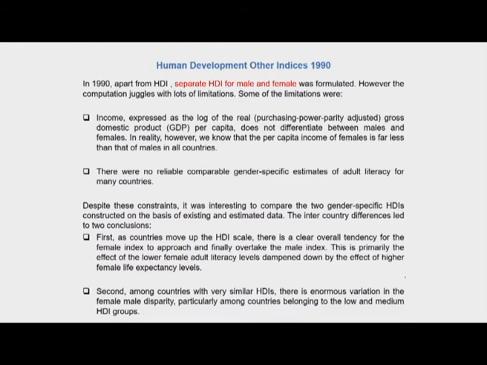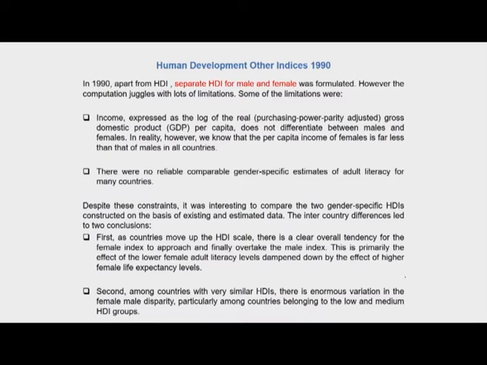And because there were no reliable comparable gender specific estimates of adult literacy for many countries, that continued to be the case.